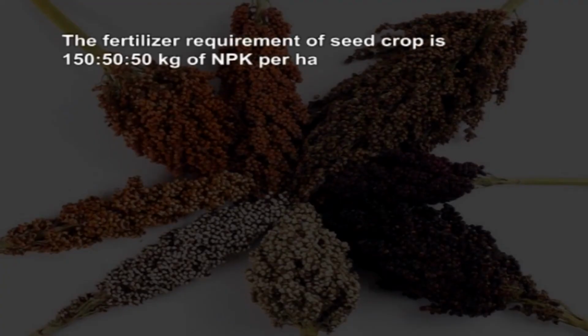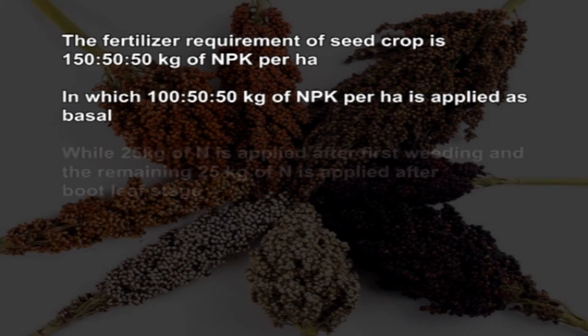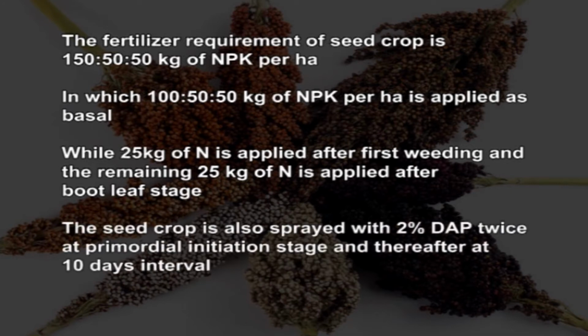The fertilizer requirement for seed crop is 150, 50, 50 kg of NPK per hectare, in which 100, 50, 50 kg of NPK per hectare is applied as basal, while 25 kg of N is applied after first weeding and the remaining 25 kg of N is applied after boot leaf stage. The seed crop is also sprayed with 2% DAP twice at primordial initiation stage and thereafter at 10 days interval.